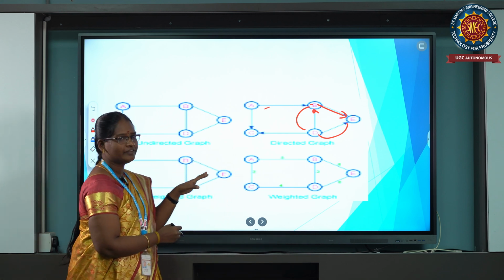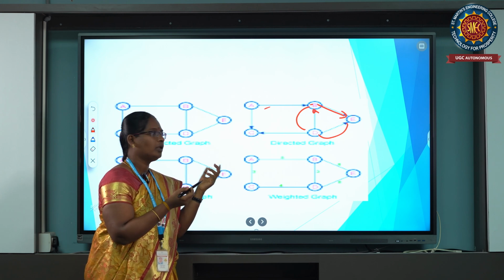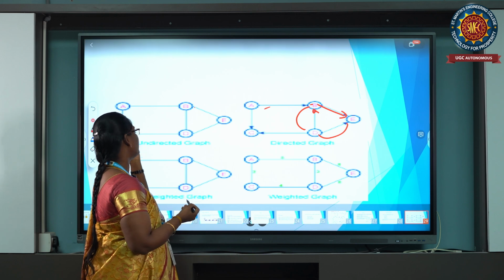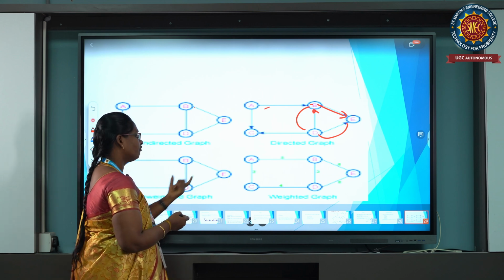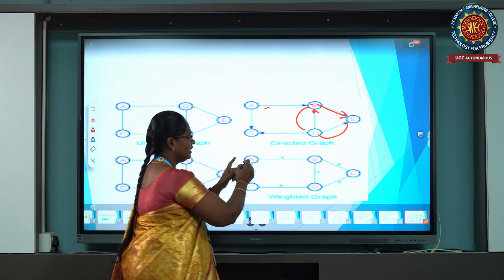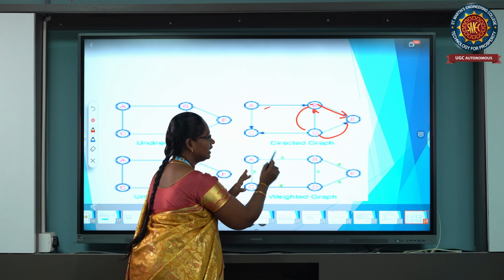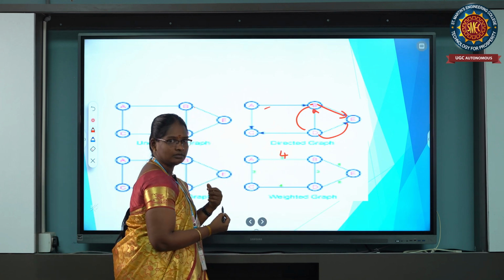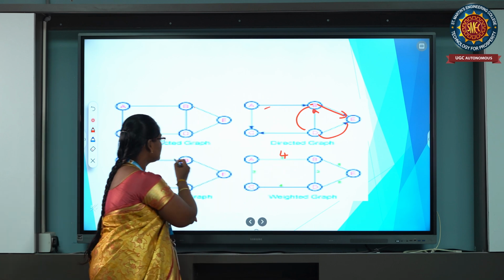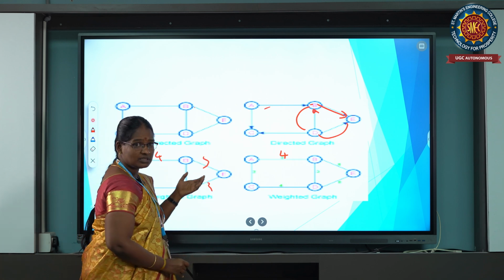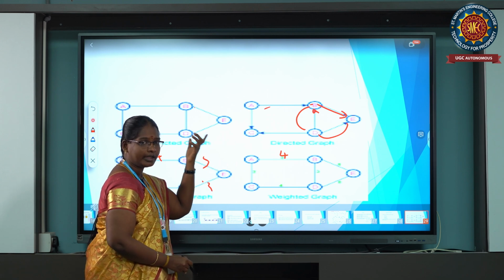In an undirected graph, the arrow marks are not mentioned. So A is connected to B, or A is connected to C also; the direction is not mentioned. After that, the weighted graph. In a weighted graph there are A and B, and A to B has some weight mentioned here. Here I mentioned some weight. This is the weighted graph. Unweighted graph means I have not mentioned any particular values. This is the unweighted graph. Okay, there are the 4 types: weighted graph, unweighted graph, directed and undirected graphs.